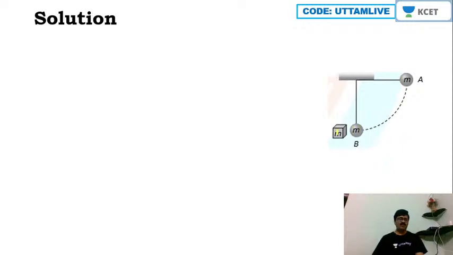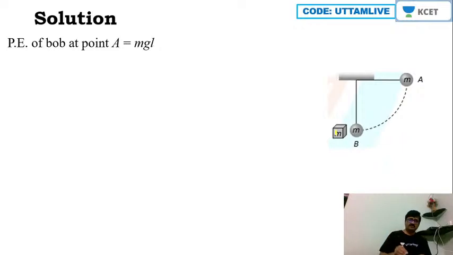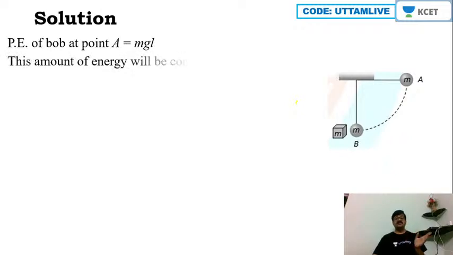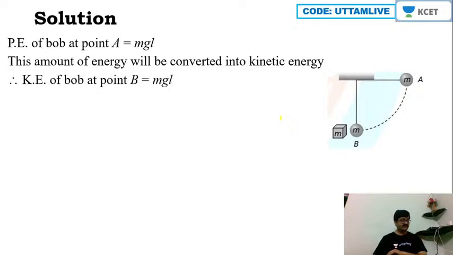it hits the block. Okay, now potential energy of the bob at point A is what? mgL, is it not? Then this amount of energy will be converted into what? Kinetic energy. Okay, so therefore kinetic energy of the bob at point B will be equal to what? mgL, is it not?